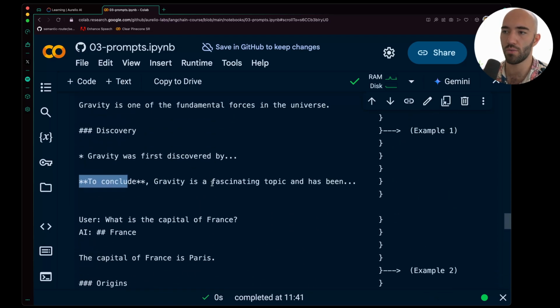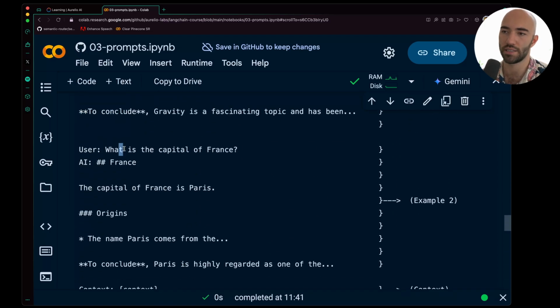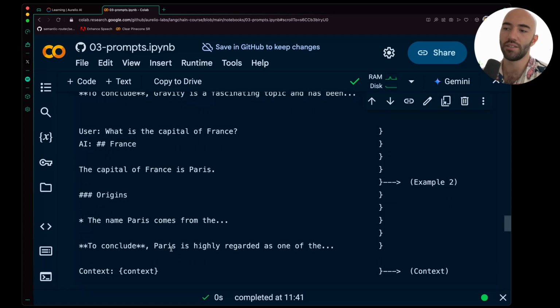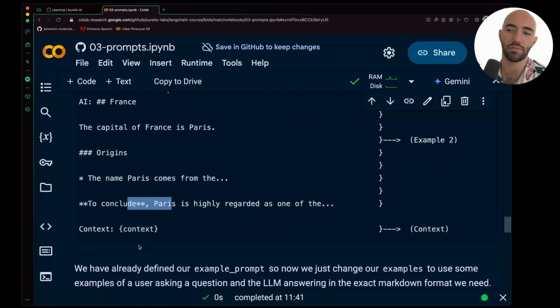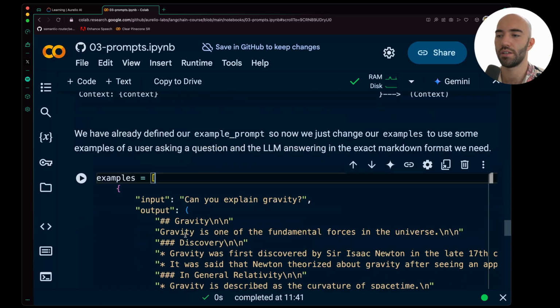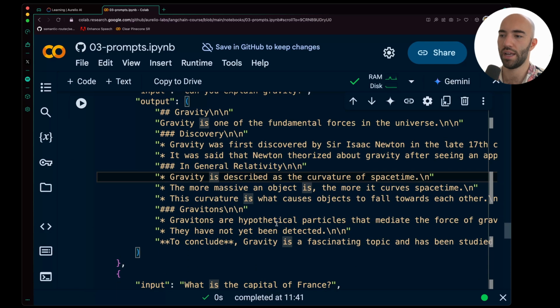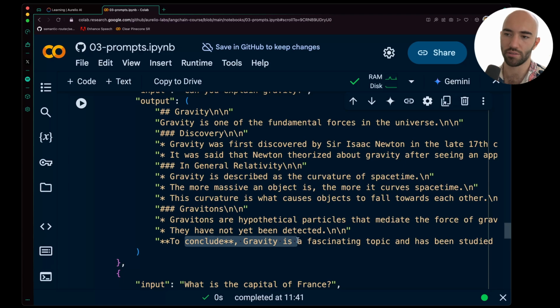So we're going to provide one example here, a second example here, and you'll see we're just following that same pattern. We're just setting up the pattern that the LLM should use. We have our main header, a little summary, some subheaders, bullet points, subheader, bullet points, subheader, bullet points, to conclude, and so on.